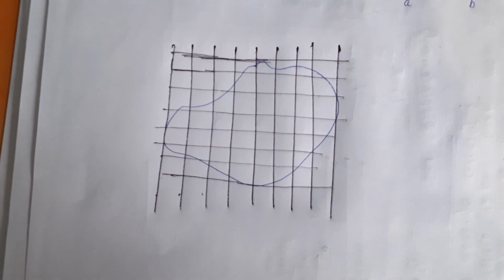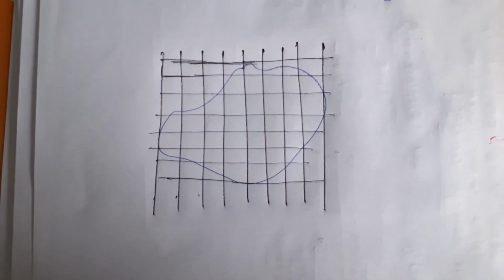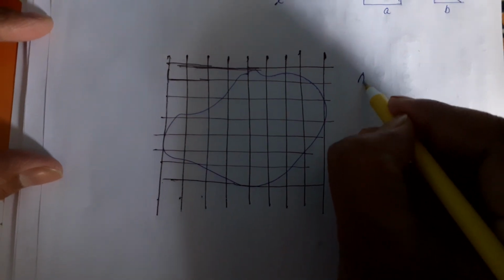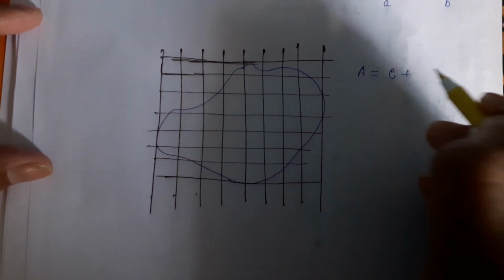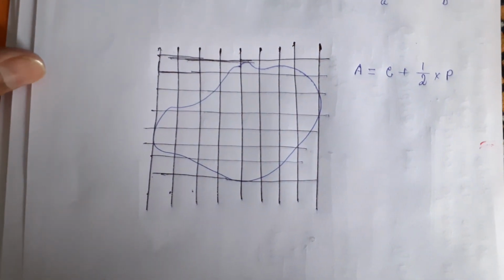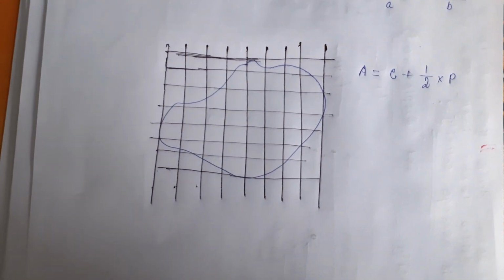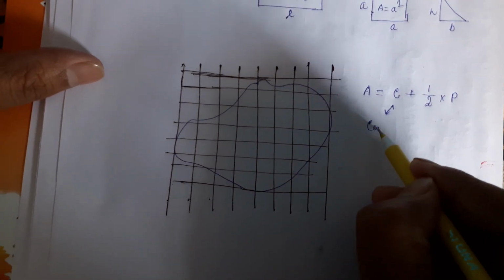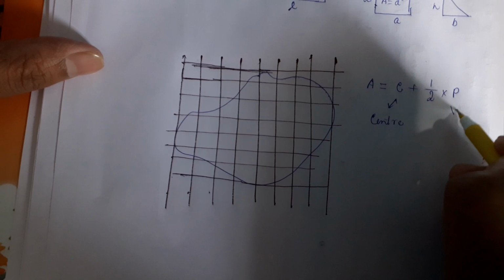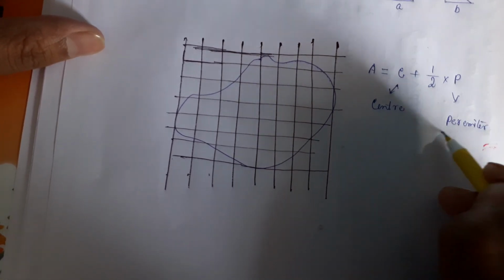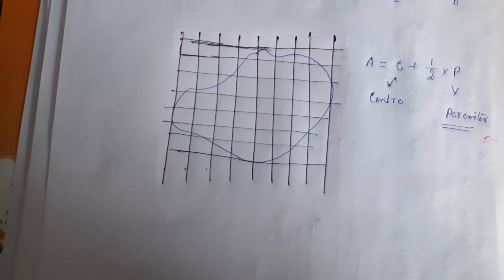Okay, now here one formula is present. The formula for the area of this type of irregular shape is equal to C plus half into P. Okay, this is the formula to calculate the area of this type of shape. C means center. Okay, and P means perimeter. So what is the center and what is the perimeter here?